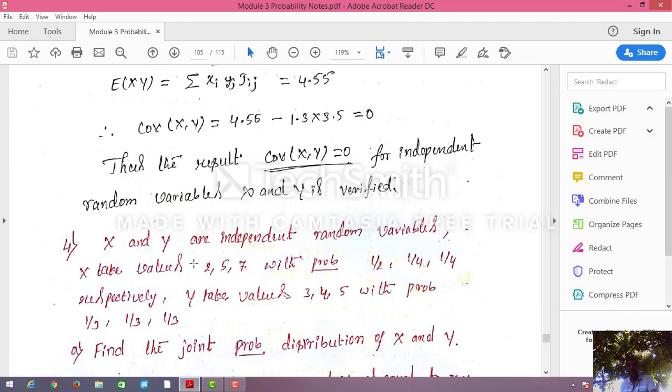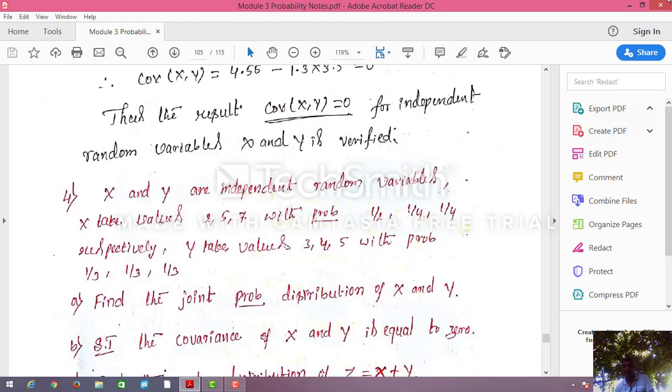X takes the values 2, 5, 7 with probabilities 1 by 2, 1 by 4, 1 by 4. That means x1 is 2, x2 is 5, x3 is 7. The probabilities should be 1 by 2, 1 by 4, 1 by 4.